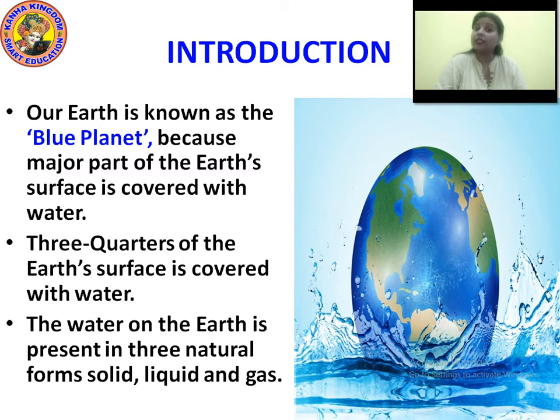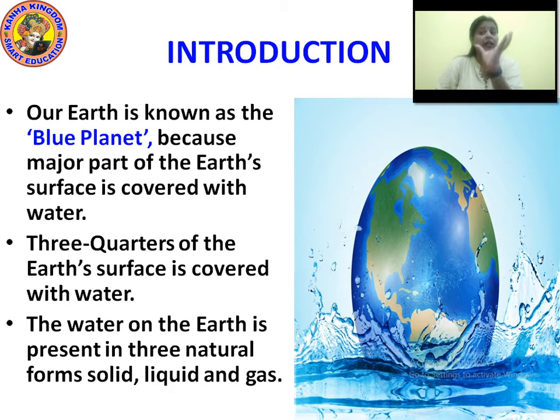Our Earth is known as the blue planet. You know why it is called a blue planet? Because of water. When we see the globe, we see the color of the earth is always blue because of the water. A major part of the earth's surface is covered with water. 3/4 of the earth's surface is covered with water.